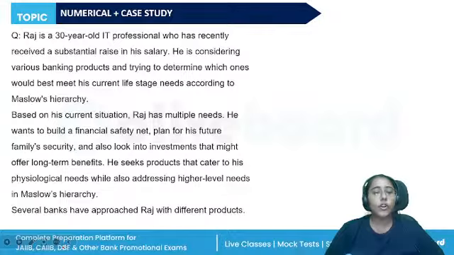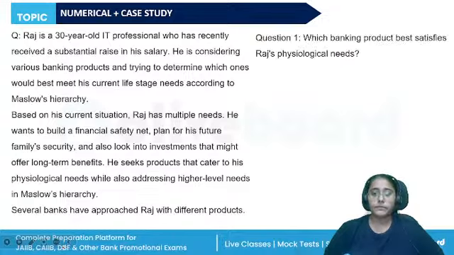Another scenario, this is on the Maslow's hierarchy. Raj is a 30-year-old IT professional who has recently received a substantial raise in salary. He is considering various banking products and trying to determine which ones would be best for his current life stage and needs according to the Maslow's hierarchy. Based on the current situation, he has multiple needs. He wants to build a financial plan for his future, family security, look into investment. He seeks products that cater to his physiological needs, also addressing the higher level needs.